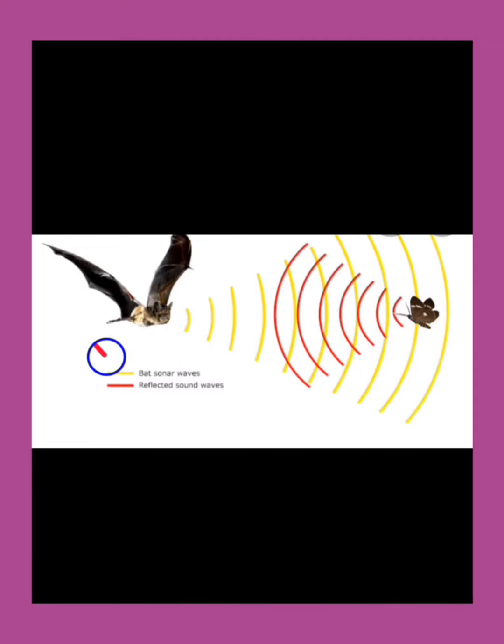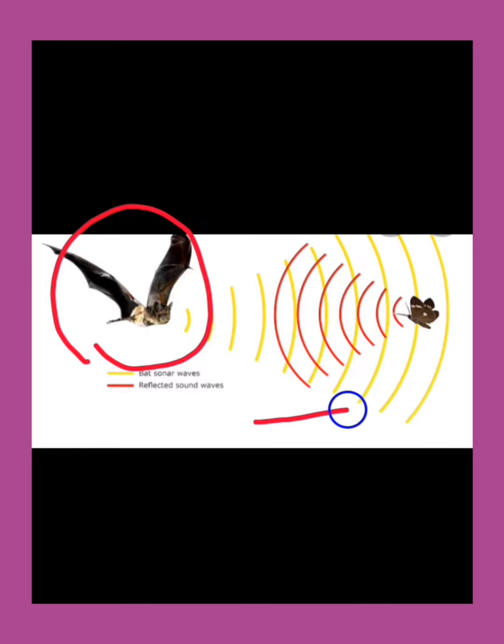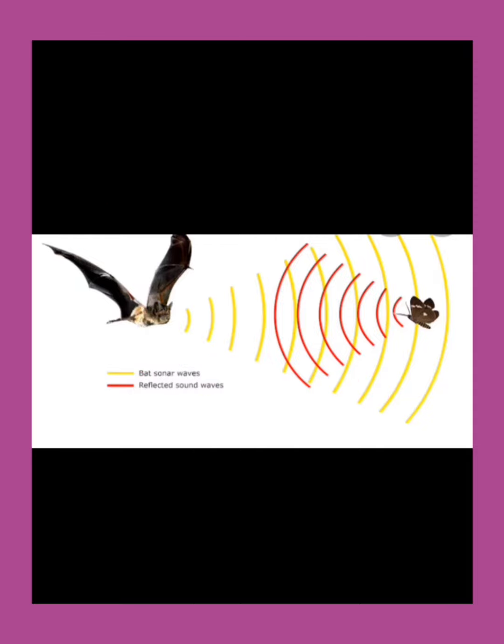And these bats fly with a speed slower than the speed of sound. Means speed of sound is more, whereas the speed of the bat when it flies is less. As it is flying, bats will produce ultrasonic sounds, like this yellow color wave you can observe here. This sound produced by the flying bat gets reflected from an obstacle in front of it.